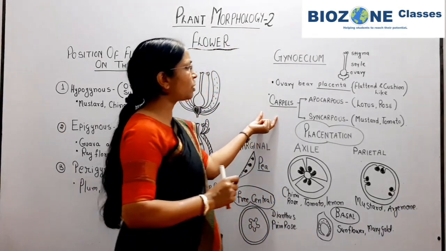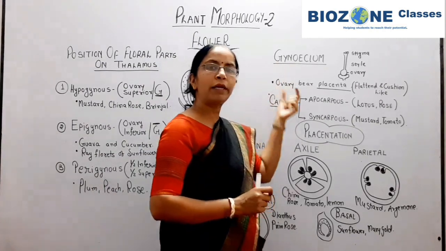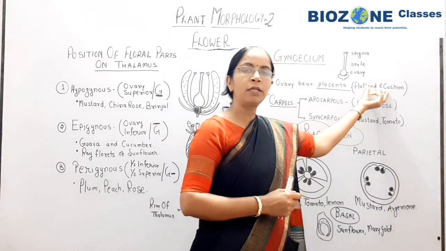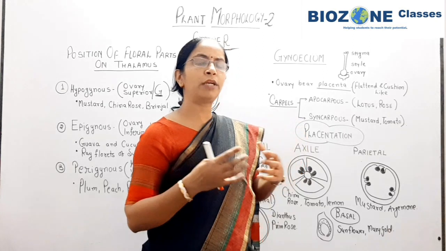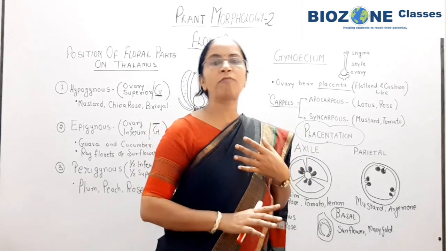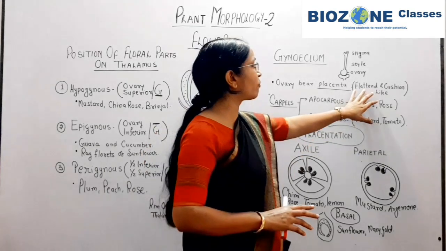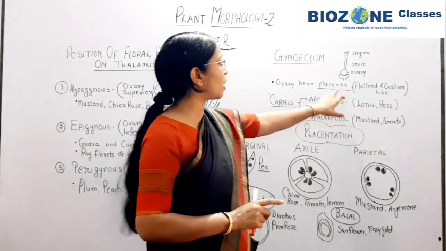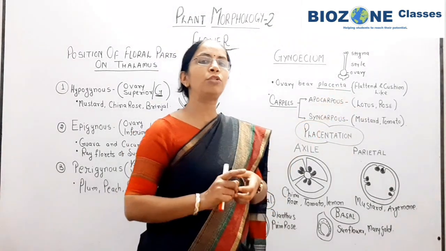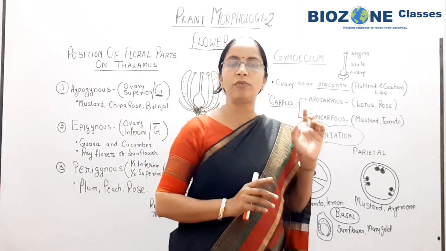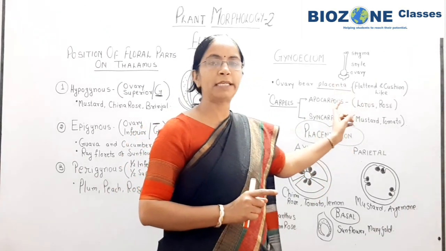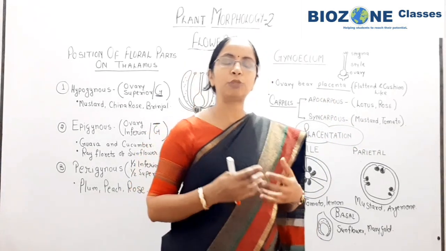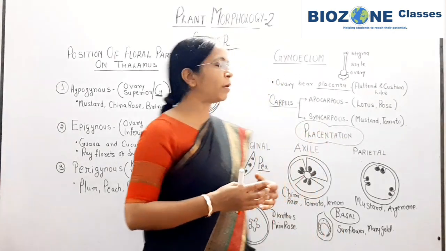Now, when we study the gynoecium, remember inside the ovary, some flattened and cushion-like structures, again this term you remember. The placenta: most students remember what the placenta is, but the shape of placenta they forget. So remember, flattened and cushion-like structures are developed in the ovary. These structures are called placenta, and ovules are always attached to the wall of the ovary with the help of placenta. Placenta clear to all of you? Placenta is responsible for providing nourishment as well as nutrients to the developing ovule.